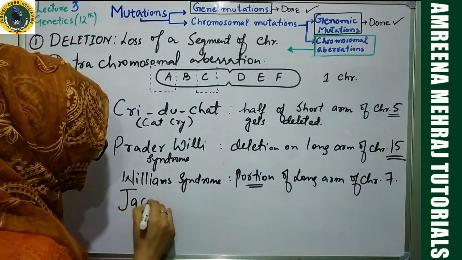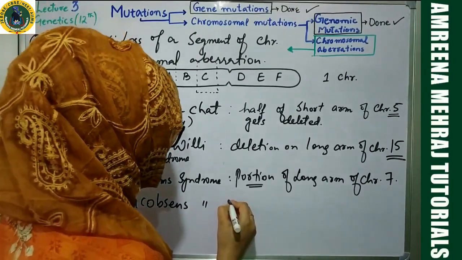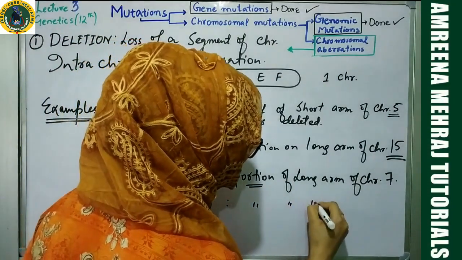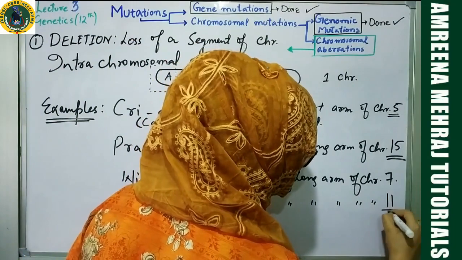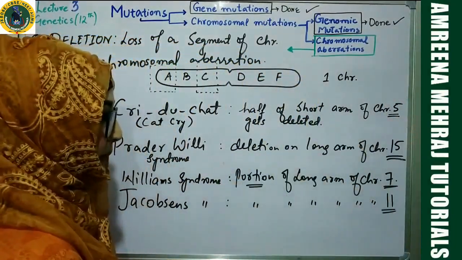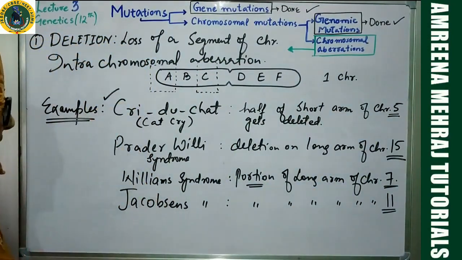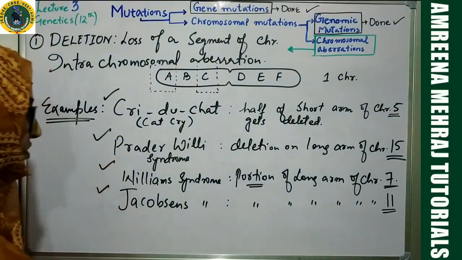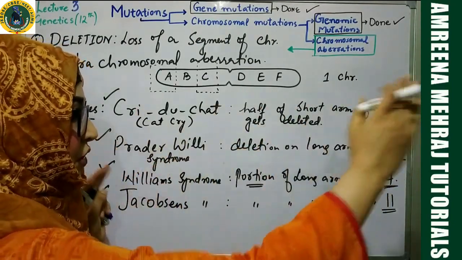One is called Jacobson's syndrome. In Jacobson's syndrome, a portion of the long arm of chromosome number 11 gets deleted. So see, the concerned chromosomes are getting deleted. A particular portion of them is getting deleted. The result is either Cri-du-chat, Prader-Willi syndrome, Williams syndrome, or Jacobson syndrome. Each syndrome has a range of effects.